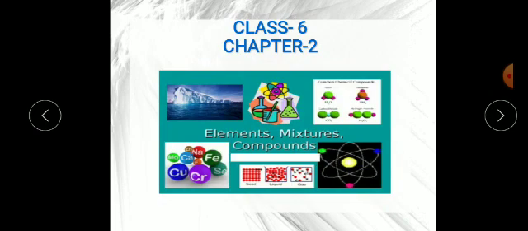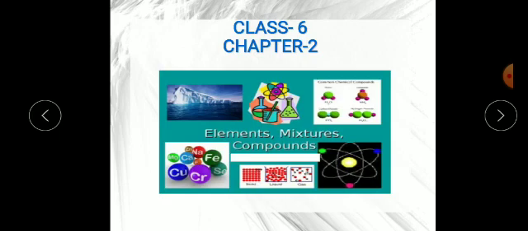Today we will start chapter number 2: elements, compounds, and mixtures. I have sent you the question answers of chapter number 1. Hope you have all written them, and if not, please write them all down in your fair copy.